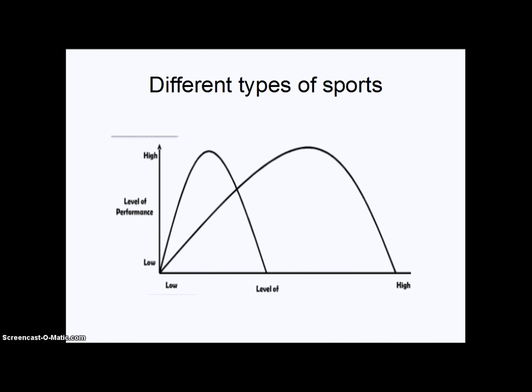An example of this would be in darts. A low level of arousal would be needed because they need high concentration. Otherwise, it would begin to affect their performance. However, in rugby, the arousal would be able to get much higher before it began to affect performance because it only requires gross skills.